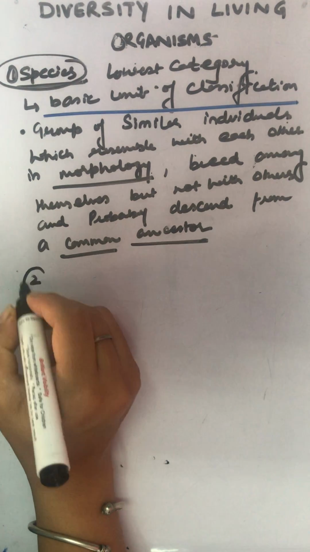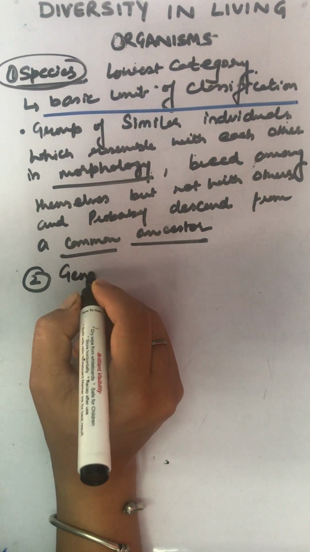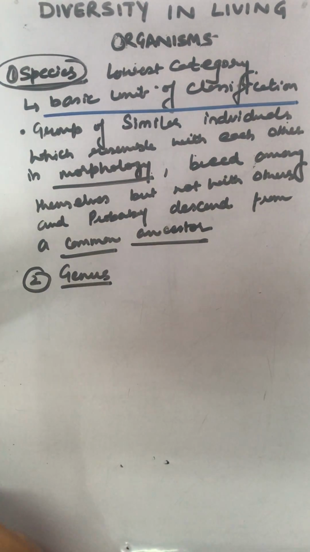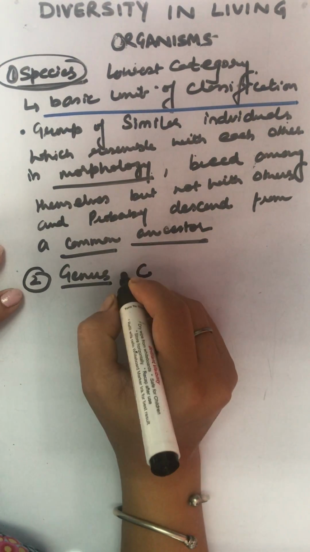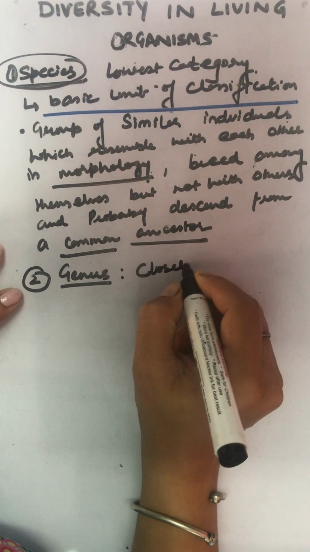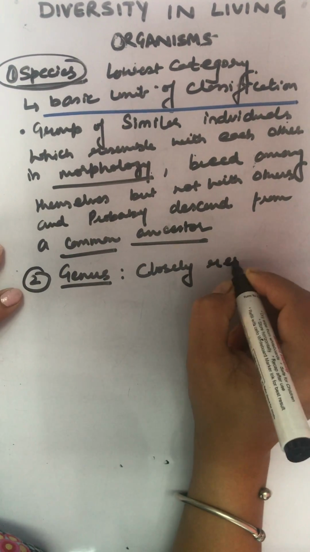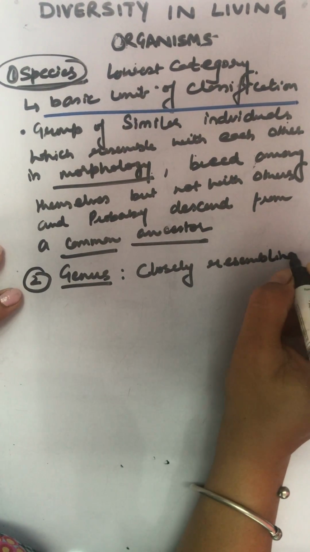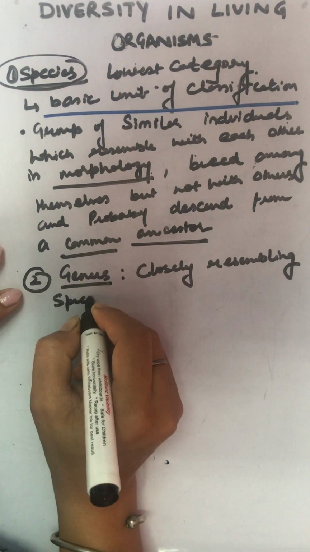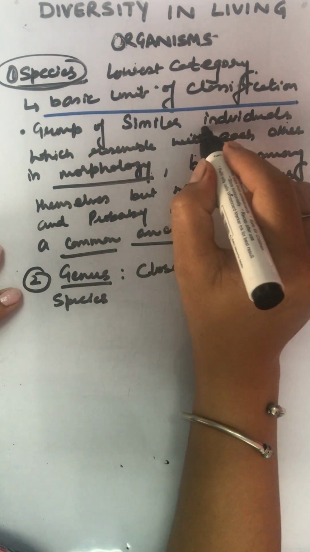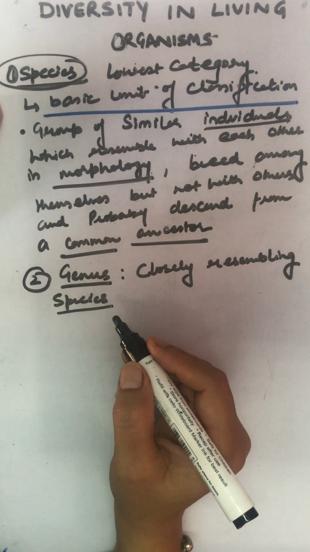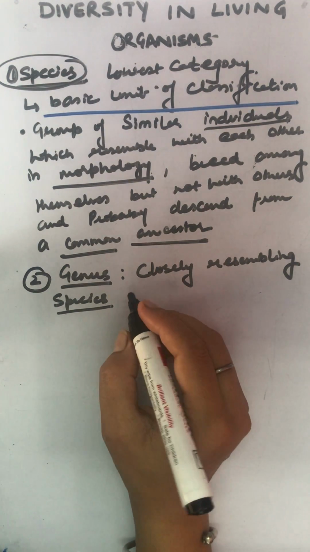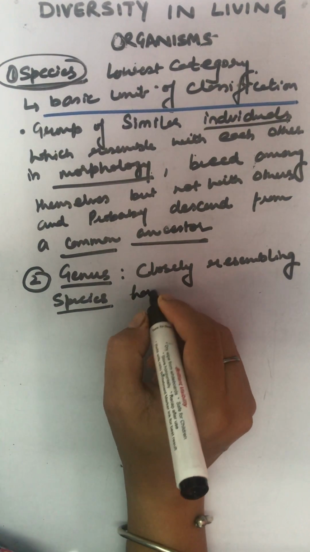Okay. Then number 2, we move to genus. Genus is a group of closely resembling species. Closely resembling species. We are not saying individuals here. We are saying species. These species having a common ancestry.